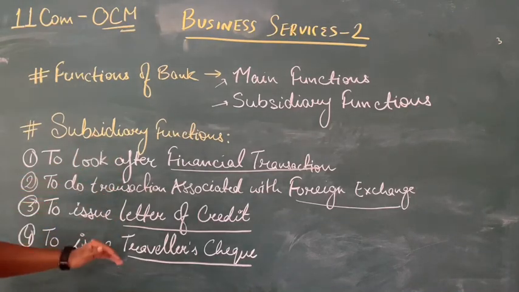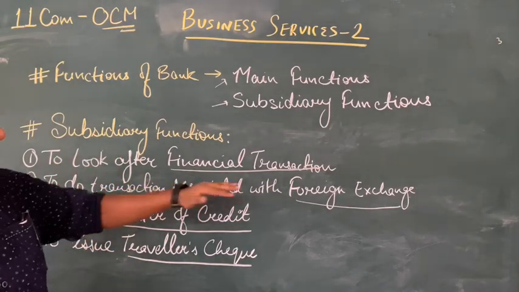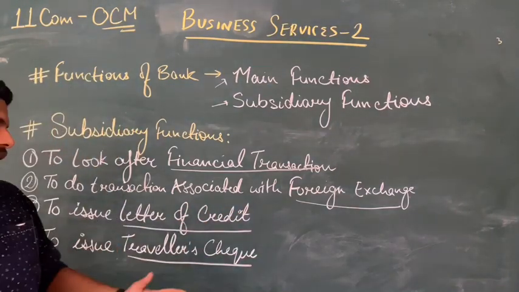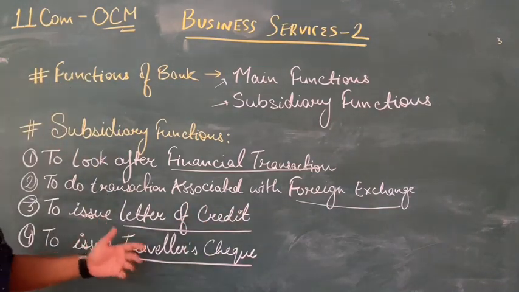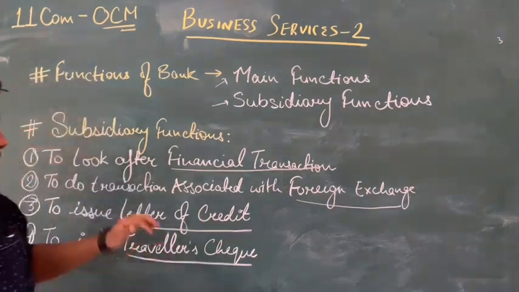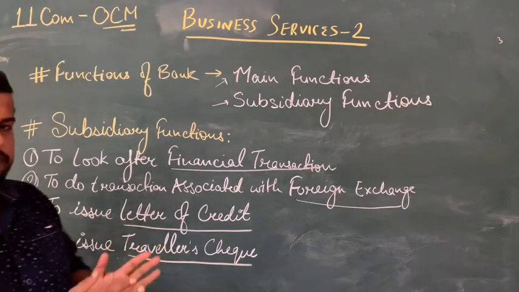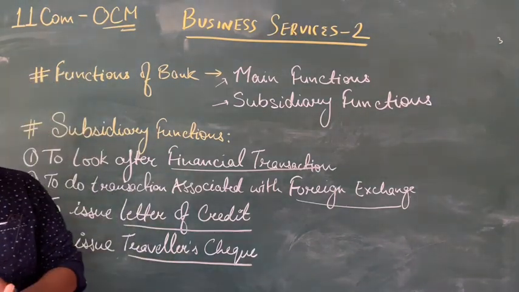So these are the four subsidiary functions: to look after financial transactions, to do transactions associated with foreign exchange, to issue letter of credit, and to issue traveler's check. So these were the four steps of subsidiary functions. The remaining four will continue in the next part of this video, that is part three.